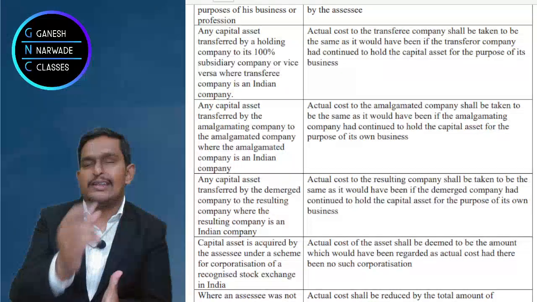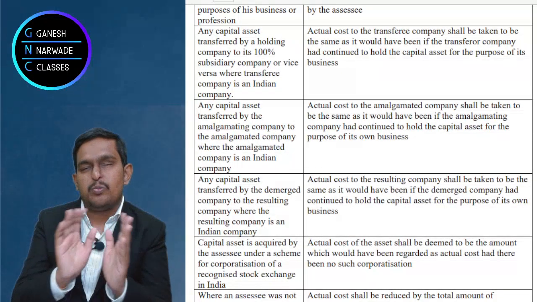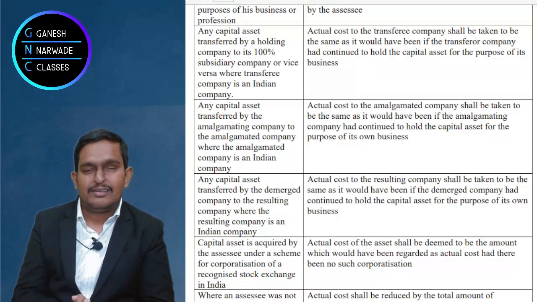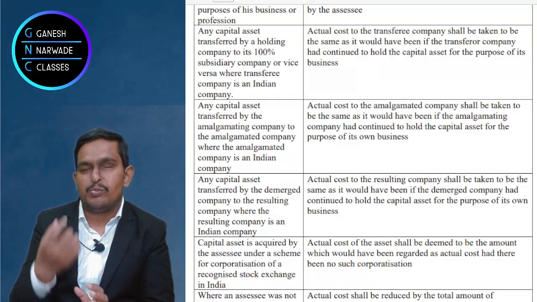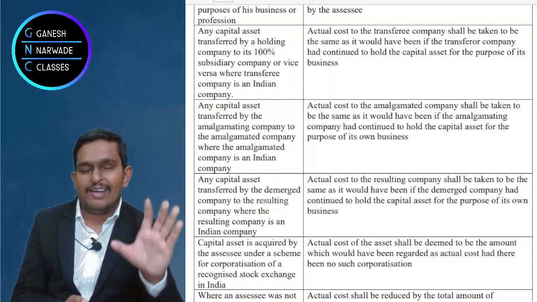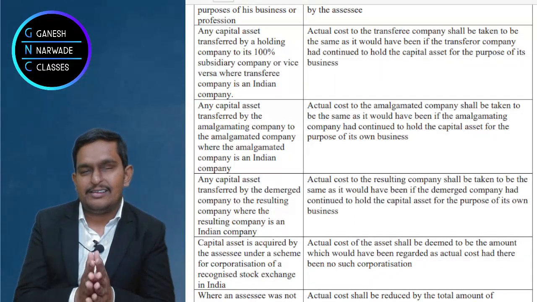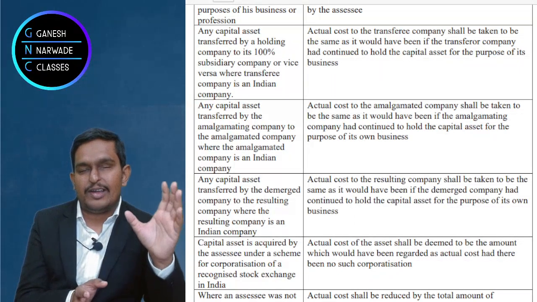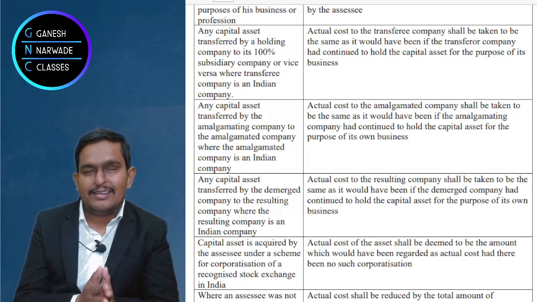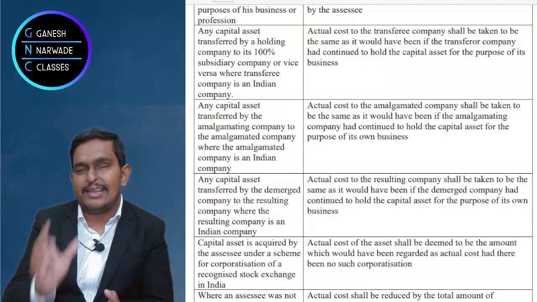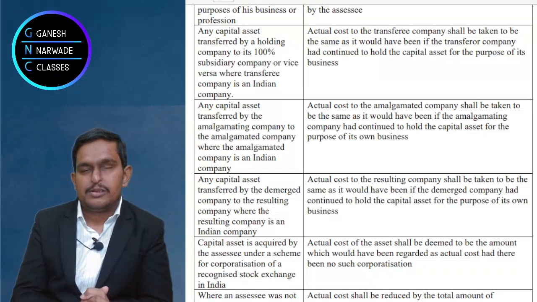Now what should be the treatment? The treatment is super simple. First thing, there is a giver and there is a receiver, correct? So one company or organization is giving the assets and the other company is taking, receiving the assets.